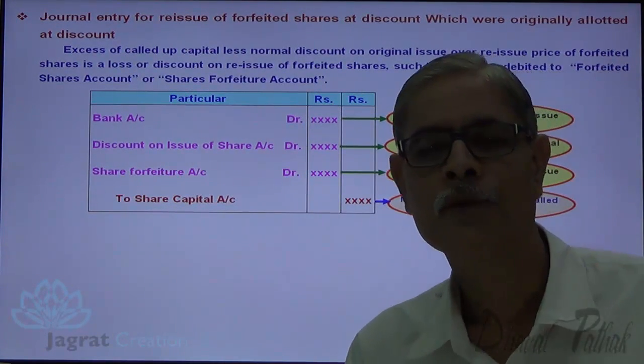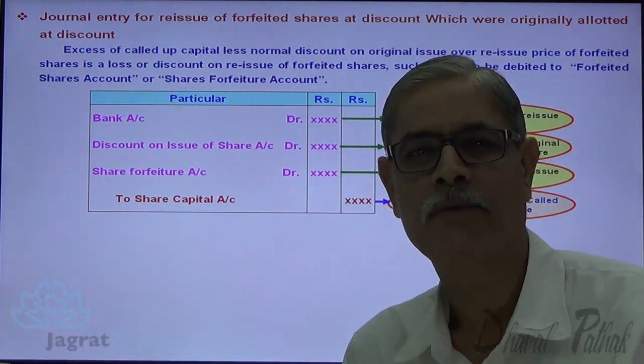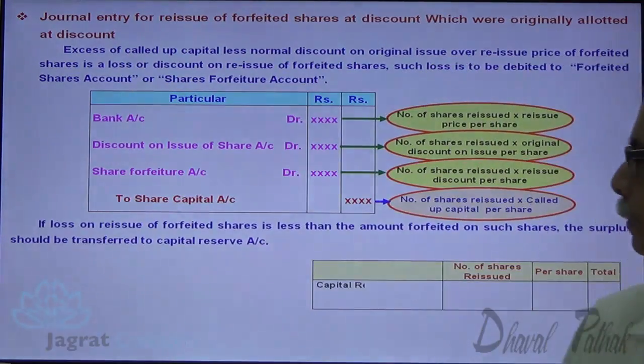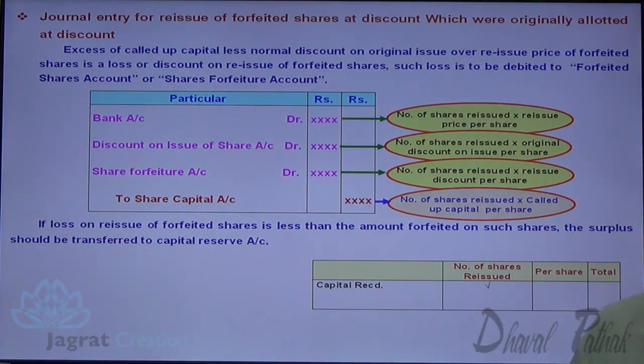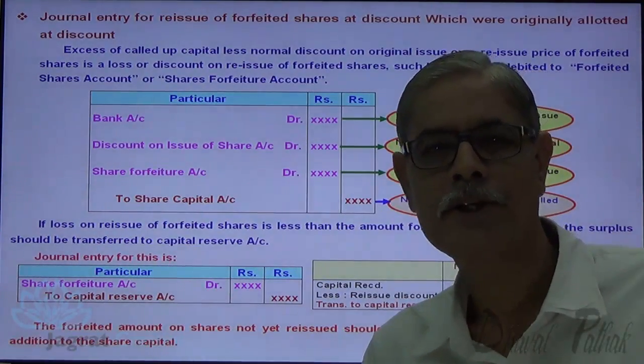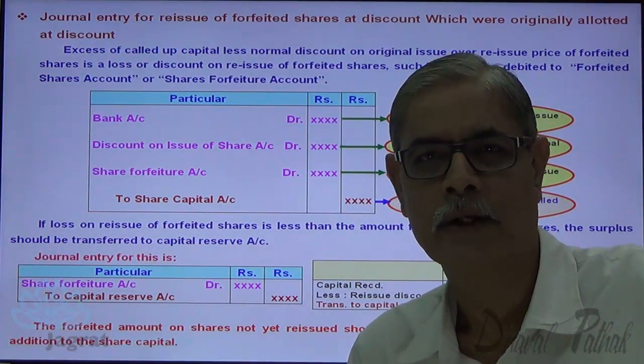Now, the reissue discount is to be deducted from share forfeiture income, and the net balance of share forfeiture income that gets transferred to capital reserve. So capital received on number of shares reissued, this capital was received at the time of forfeiture. From that you are required to deduct the reissue discount. The net balance is the gain, capital reserve. Journal entry for that is share forfeiture account debit to capital reserve account credit. This is how reissue entry and transfer to capital reserve gets recorded.